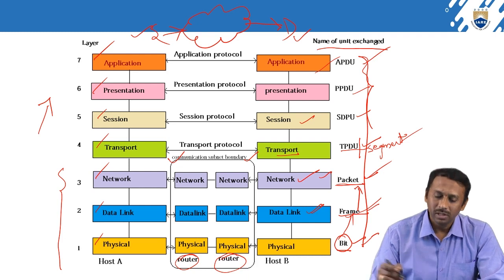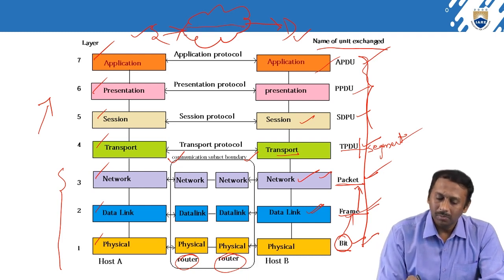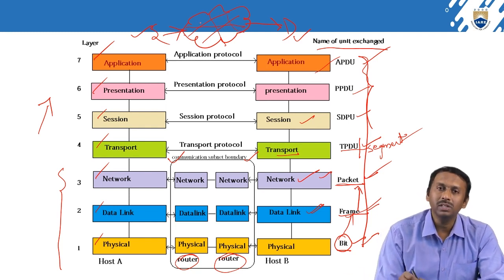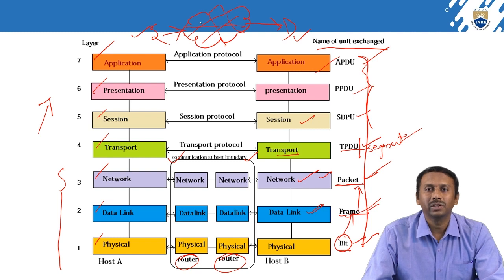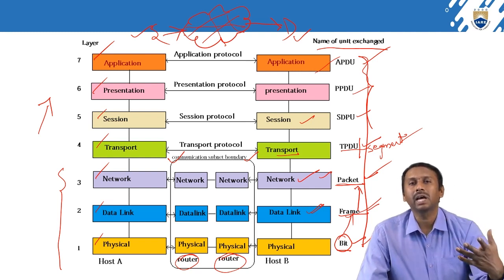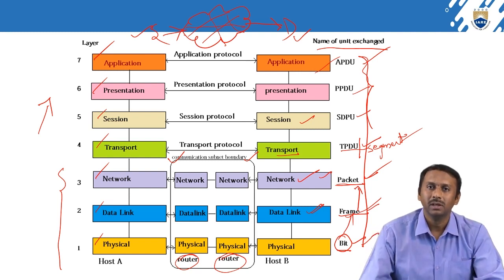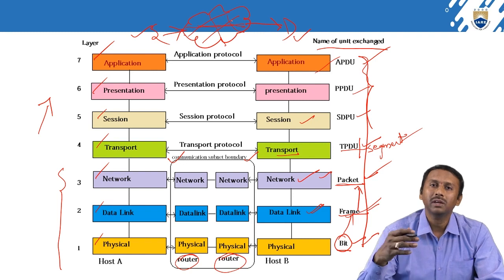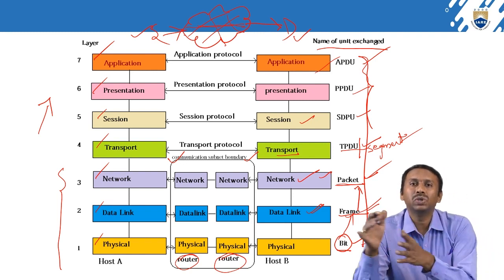From source to destination, data is transferred like this. Here we have multiple routes, right? So the router is going to give the direction. The data packet has the source and destination addresses. Based on the destination address, the router gives the direction in which way the particular packet needs to travel.